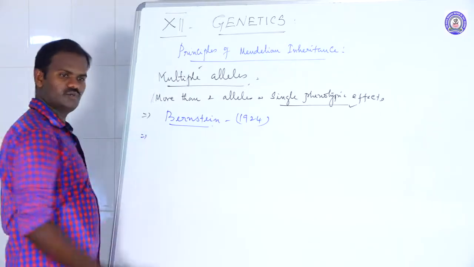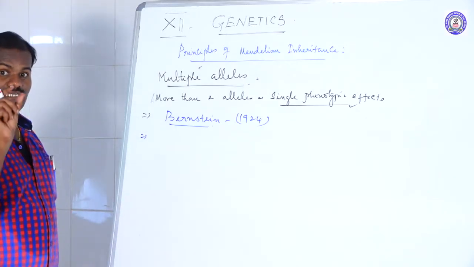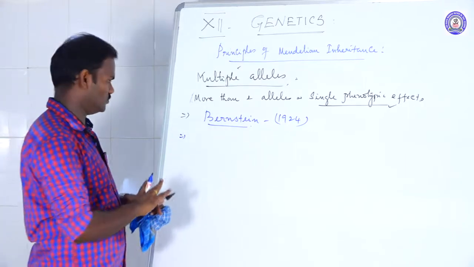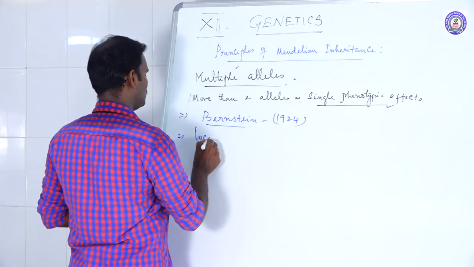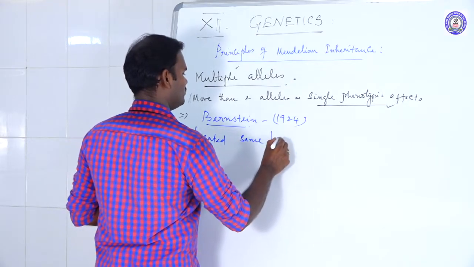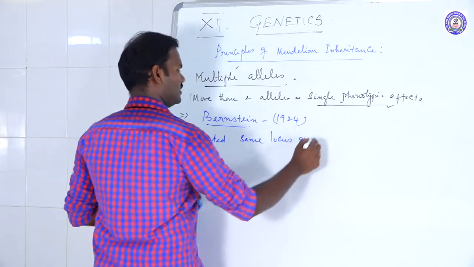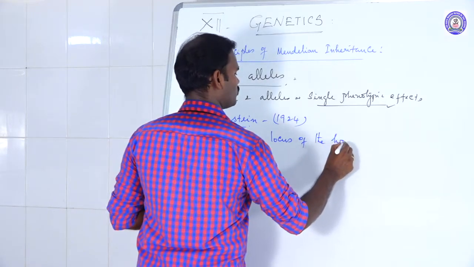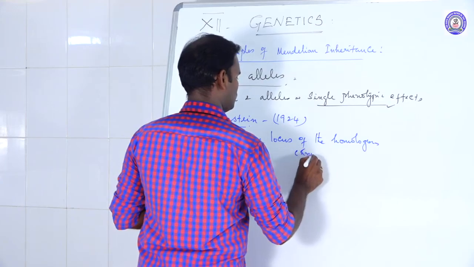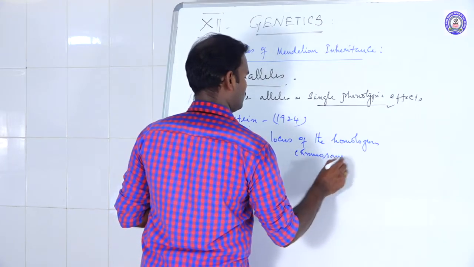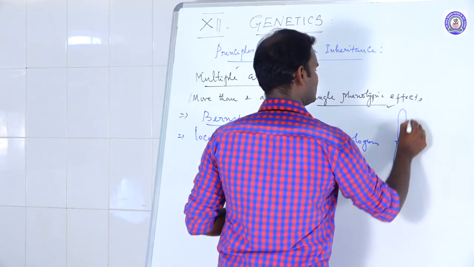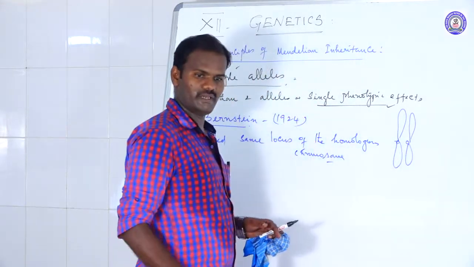Another one, it's a real question. The multiple alleles are located on the same locus of the homologous chromosomes. See, it is a homologous chromosome. So the chromosome always occurs in pairs. These are called homologous pairs.